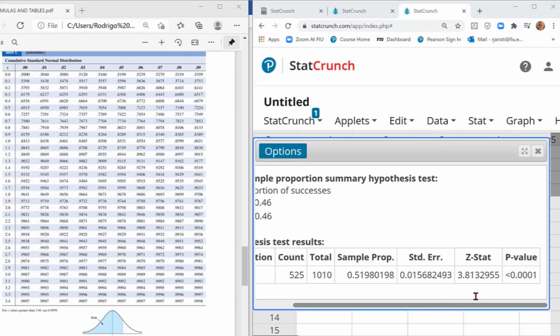To find the p-value of this test statistic 3.81, we need to go to 3 point here. The maximum value that appears in this table is 3.49. That is the probability to the left of this z-score. The area to the left of 3.49 is 0.998.